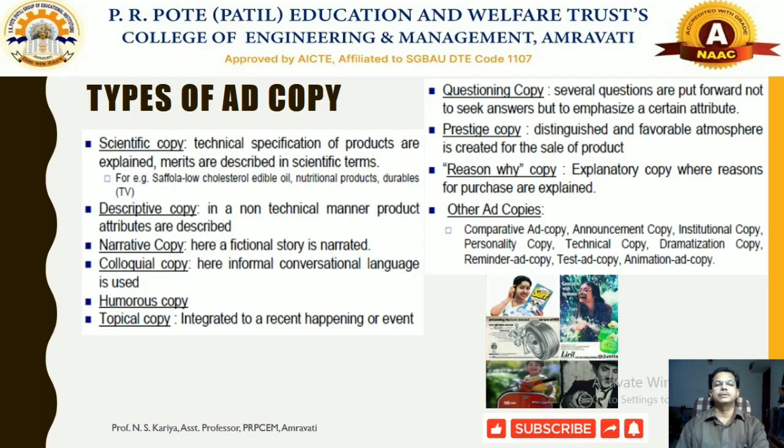Sometimes there will be a descriptive advertisement copy. In a non-technical manner, product attributes are described. General features of the product are described here, and this is called a descriptive copy. Sometimes there will be a narrative copy. Here we describe the product features using some fictional story. We narrate that fictional story along with different attributes of that particular product.